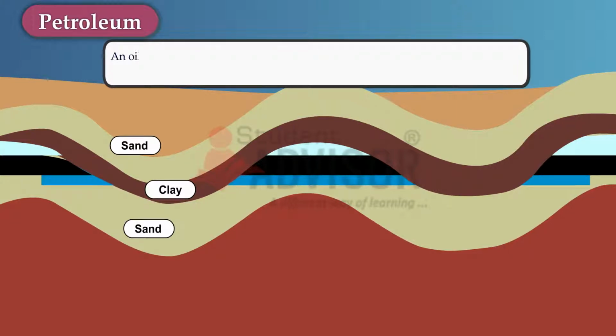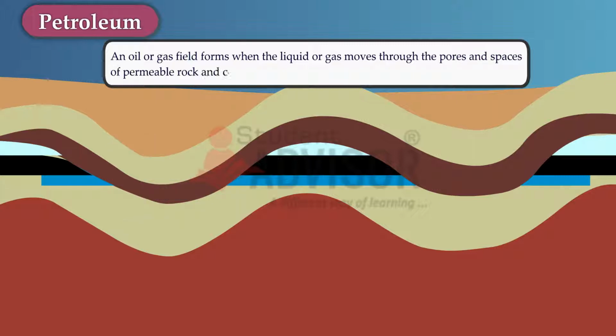An oil or gas field forms when the liquid or gas moves through the pores and spaces of permeable rock and collects within the pore spaces under an impermeable trap.